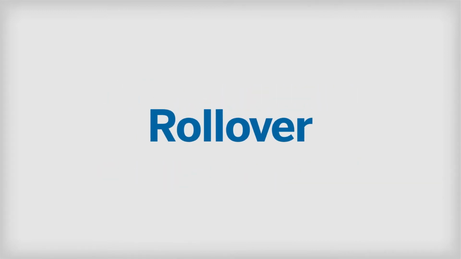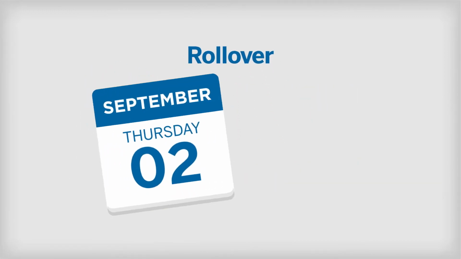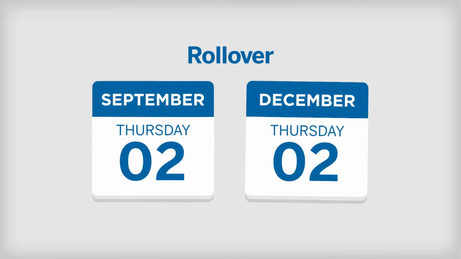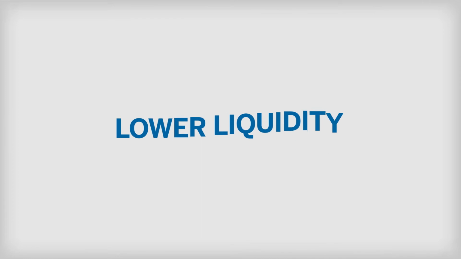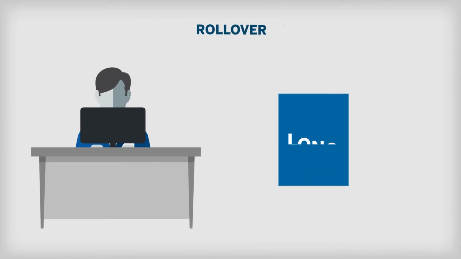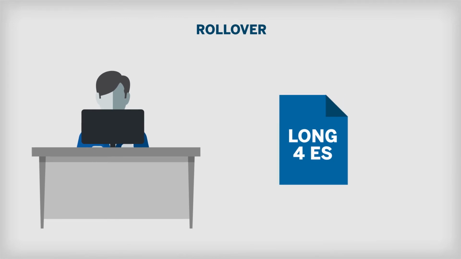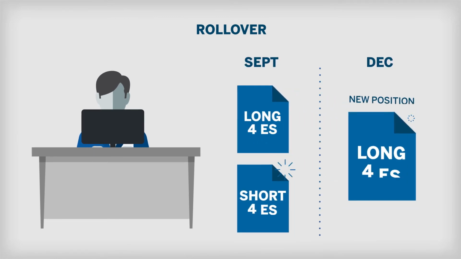Rollover is when a trader moves his position from the front month contract to a month further out in the future. Traders will determine when they need to move to the new contract by watching the volume of both the expiring contract and the next expiring contract month. A trader who decides to roll their position may do so at any time before expiration, but can risk much lower liquidity as expiration nears. For example, a trader who is long 4 contracts of the E-mini S&P 500 expiring in September will simultaneously sell 4 September ES contracts and buy 4 December ES contracts.